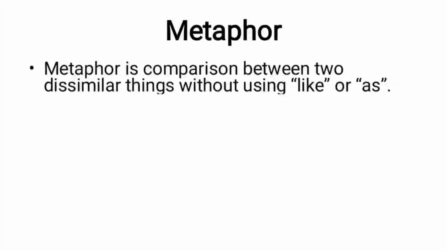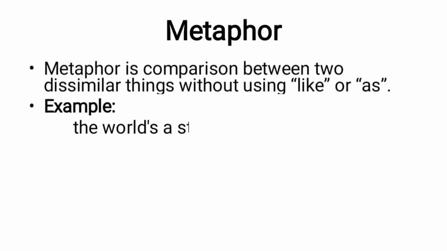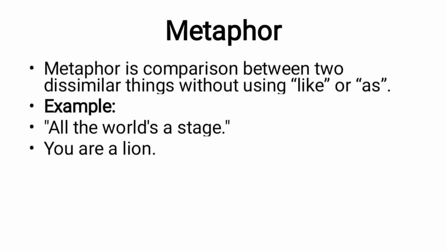Now metaphor. Metaphor is also a comparison like simile, but it does not use like or as. So when we compare two objects without using like or as, then it becomes a metaphor. We just directly say you are a lion. We do not say you are like a lion. So when we say you are a lion, it is metaphor. But when we say you are like a lion, or you are as strong as a lion, it becomes a simile. Here are examples of metaphor: all the world is a stage, from Shakespeare. You are a lion, as I told you.